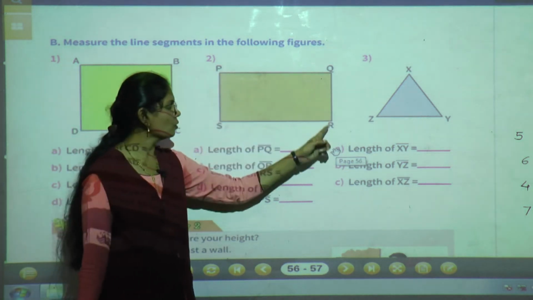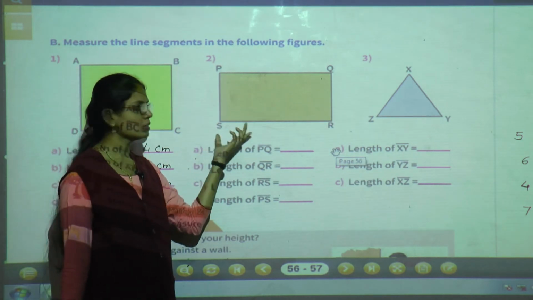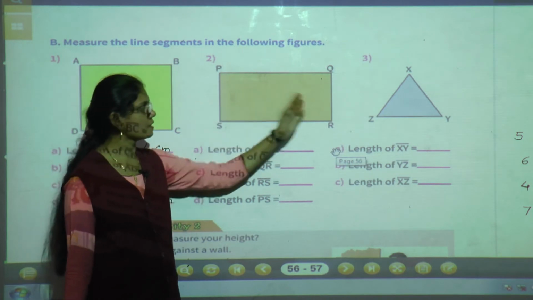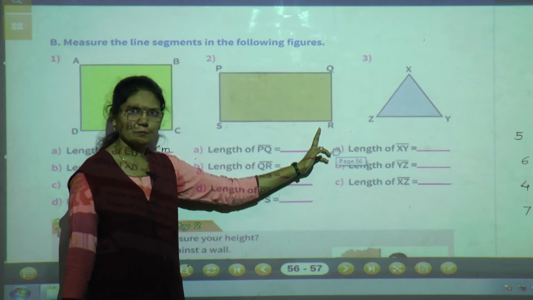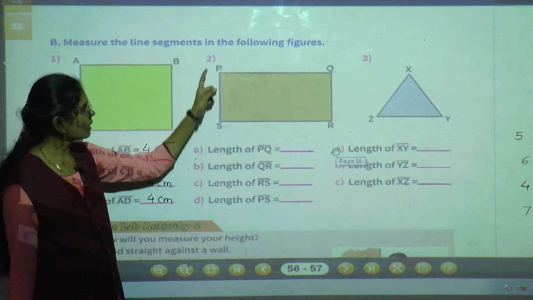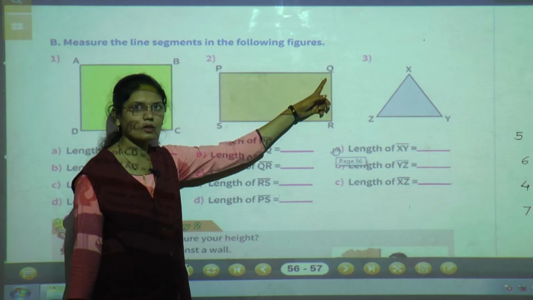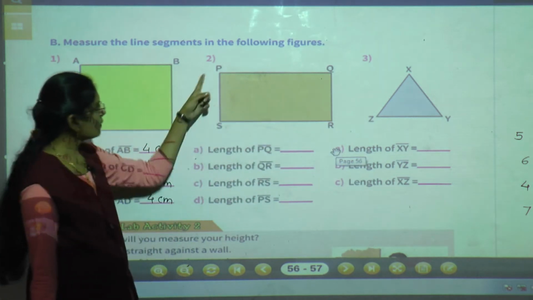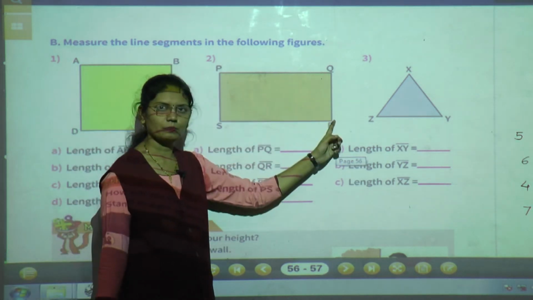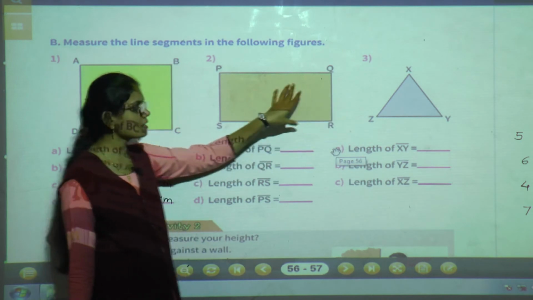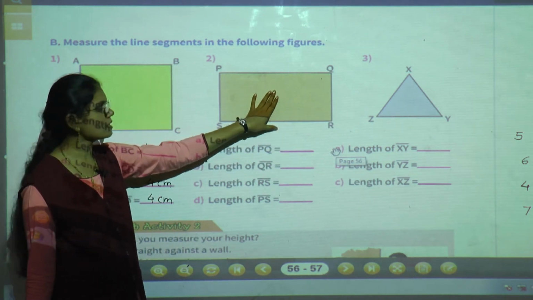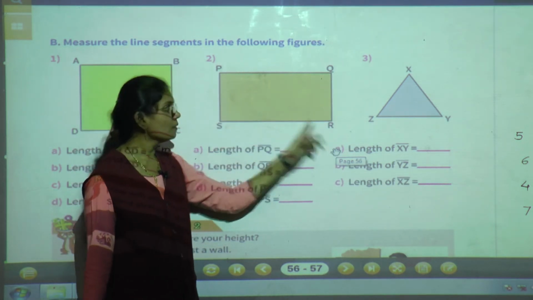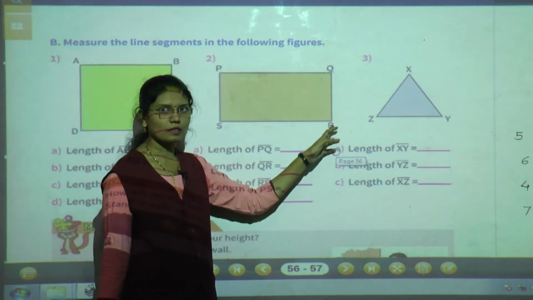See, this is PQRS. What is it, students? Yes, it is a rectangle. If we see this shape, see the opposite sides, side PQ and side SR. Both are equal. But if we see PS and PQ, these are not equal sides. Only side PQ is equal to side SR. But if we see side PS and QR, both sides are equal. It is a property of a rectangle. Which property is it? Opposite sides are equal. So PQ and SR are equal, and PS and QR are equal.